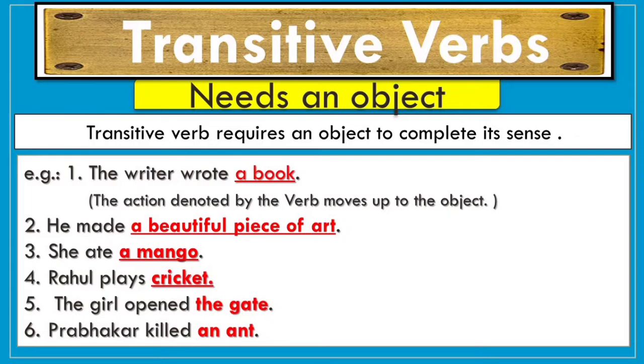Now let us see the second sentence. He made a beautiful piece of art. If you see the second sentence, you will find out a beautiful piece of art is a very necessary object required in the second sentence.